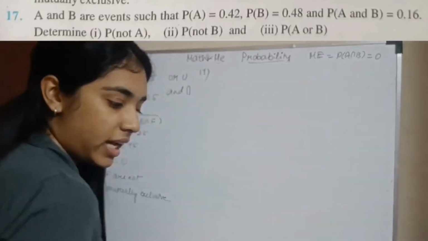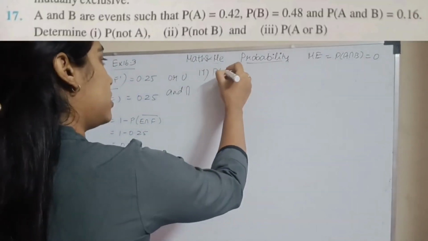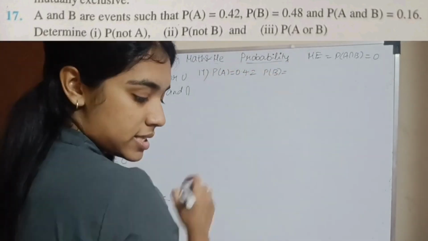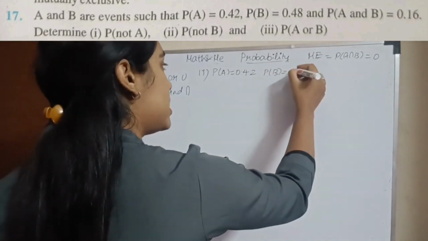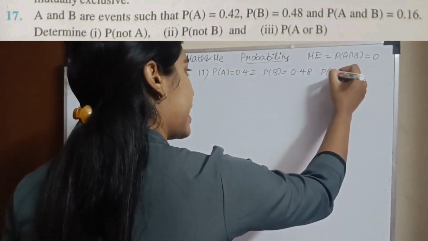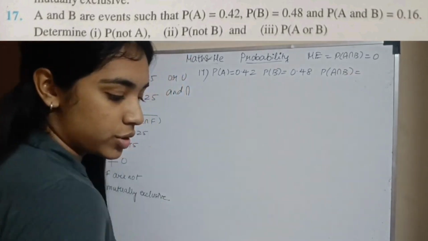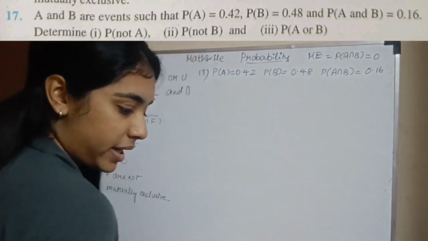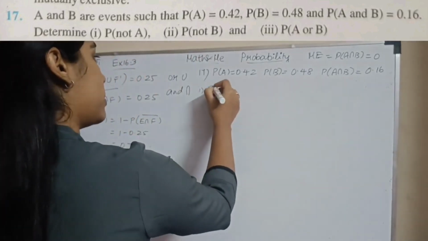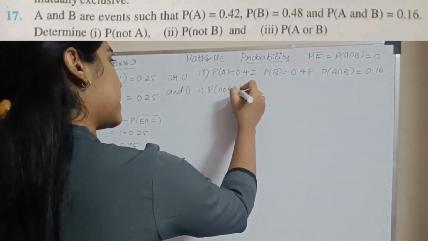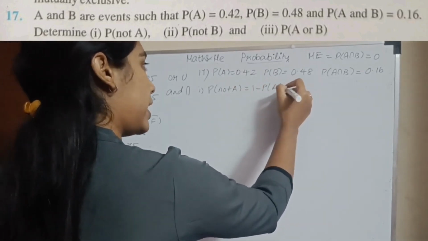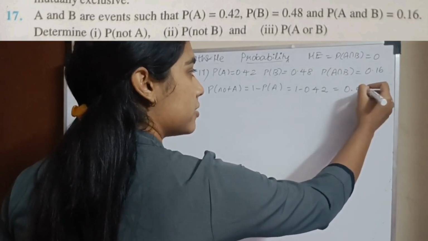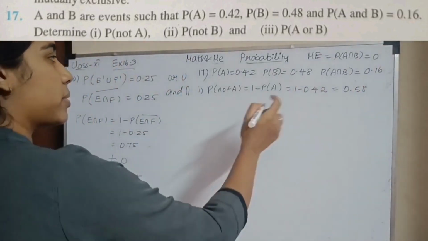Question number 17. A and B are events such that P of A equals 0.42 and P of B equals 0.48. P of A and B, the intersection, is 0.16. Determine probability of not A. It is 1 minus probability of A, which is 1 minus 0.42, which is 0.58.